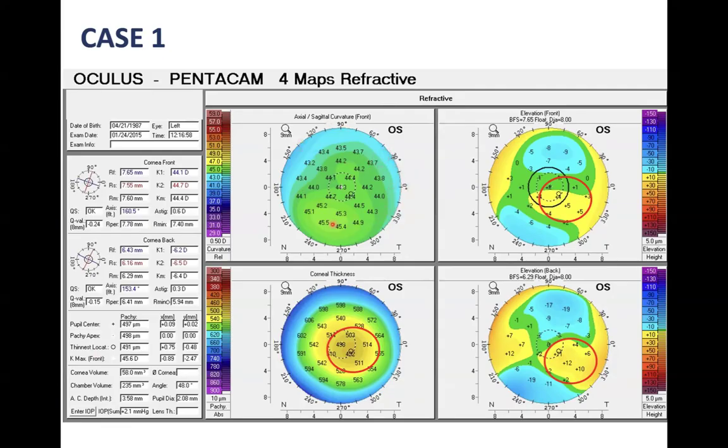The anterior sagittal map looks good. The elevation, anterior and posterior both look good. But only one problem, the cornea is 490. The thickness is less. So suppose this has come for LASIK. We should be careful because this is a case of suspicious cornea. So before proceeding, we should rethink. But this is not a case of ectasia.